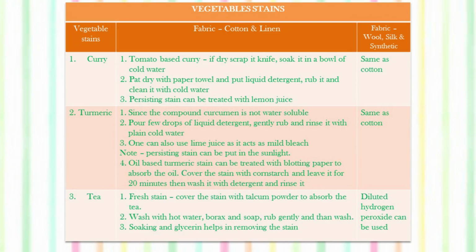Now if you have tea stain, if it is fresh, cover the stain with talcum powder so that extra tea is absorbed. Then wash it with hot water, borax solution, soap. Rub them gently over the stain and then after some time wash it. Or soak the stained part in glycerin, which also helps in removing the stain. Now in case of wool, silk and synthetic, diluted hydrogen peroxide can be used.